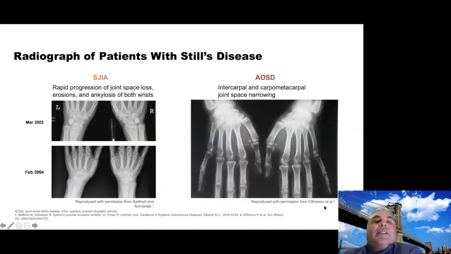Interestingly, the arthritis is a destructive arthritis, and that's something that's preventable. I try to emphasize that to my patients, and I think everybody's sensitized to that. On the left side, you see the difference between the top panel, what happened in March 2002, versus February 2004. In the top panel, you see maybe some periarticular osteopenia, and obviously that was an SGIA case. While 2 years later, we see destructive arthritis, loss of articular space, ankylosis, and that's preventable with the right treatment.